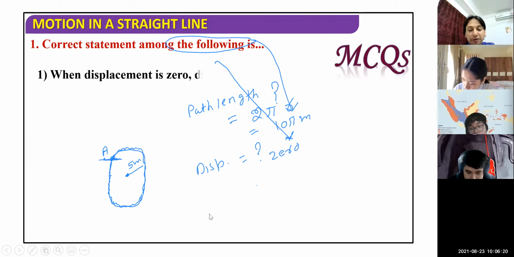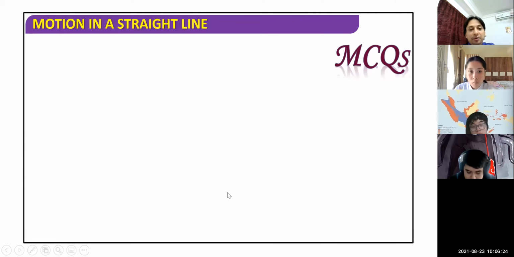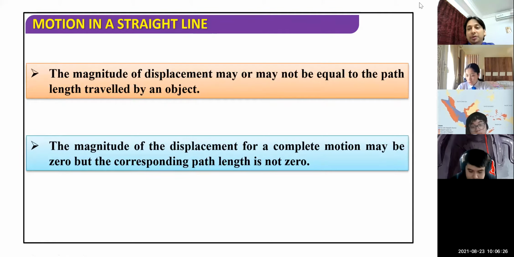Next, a few questions for practice, children. Can you go to the previous slide? I need to take the screen. Okay, sir. Thank you. In short, children, you can write: path length cannot be 0, but displacement can be 0.